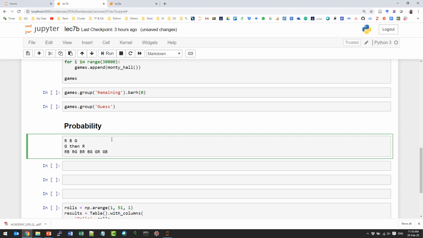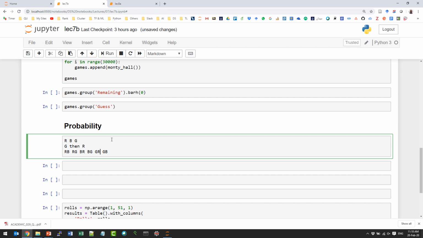How many of these are outcomes of the event that we are talking about? Just one, which is green, then red. So the chance of getting green, then red, is 1 over 6. By counting, it's just one outcome out of 6 possible outcomes.